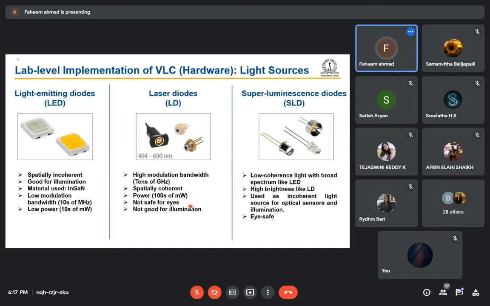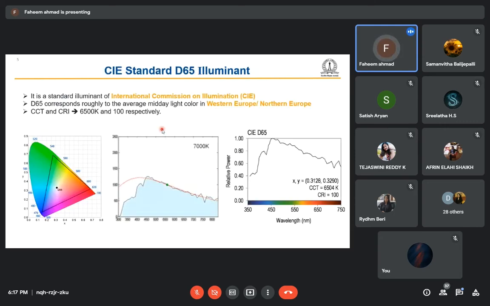So we need to decide for which application we are going to design a system and what source can fulfill our requirement. And this is the superluminescent diode, which comes somewhere in between the light emitting diodes and the laser diodes. So what is the CIE standard D65 illuminant?